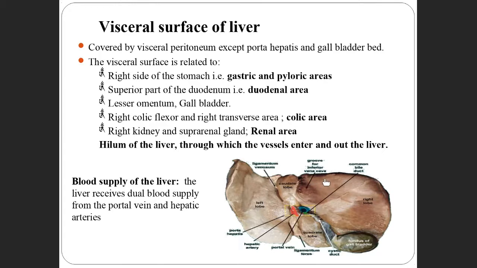They are the gastric and pyloric area, meaning the stomach is related, and the duodenal area, meaning the superior part of the duodenum is related. It is also related to the lesser omentum, and this green structure you are seeing is the gall bladder.